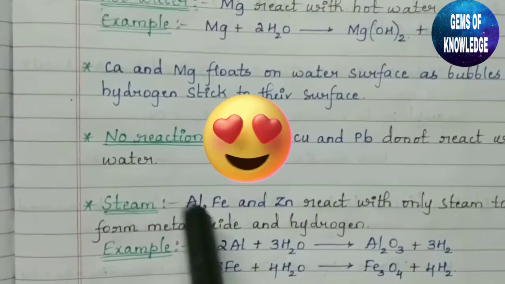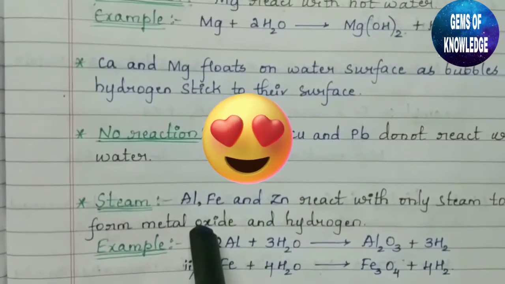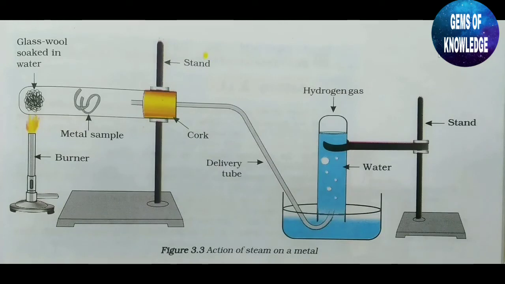So let's learn an experiment regarding this. Let us see how the action of steam works on metal through an experiment. In the following figure, you can see the apparatus which shows the action of steam on metal. On the left side, what they have shown is a burner.